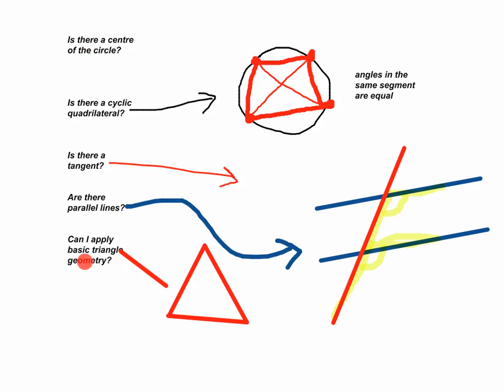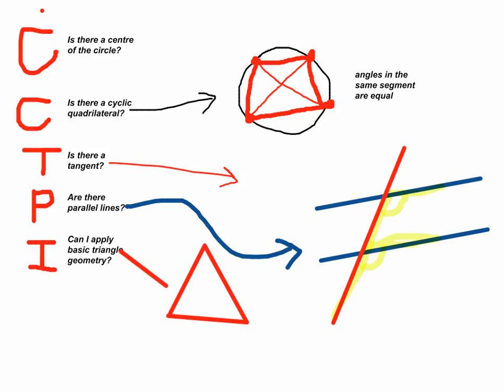So is there a center of the circle? Okay, let's see if we can do something with this. Let's say C for center. Is there a cyclic quadrilateral? Let's say C for cyclic. Is there a tangent, T? Are there parallel lines, P for parallel? Can I apply basic triangle geometry? So I'm going to put there I for interior angles.